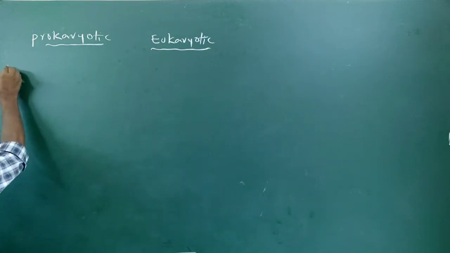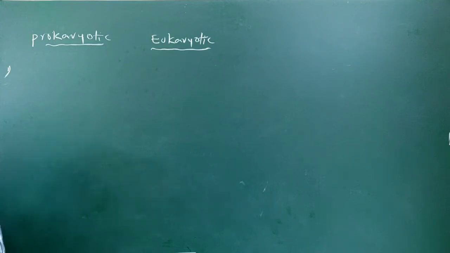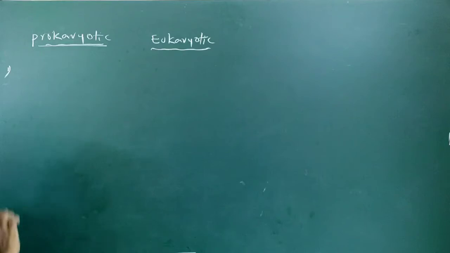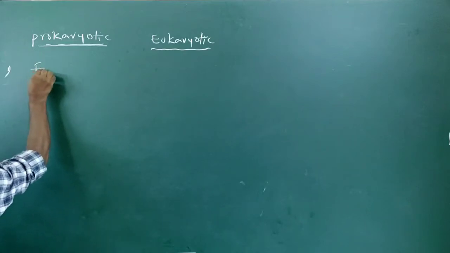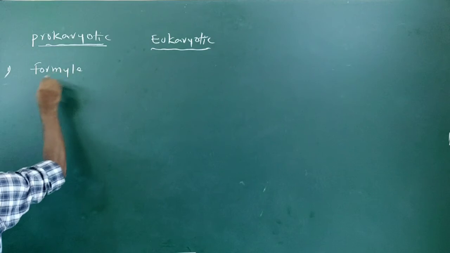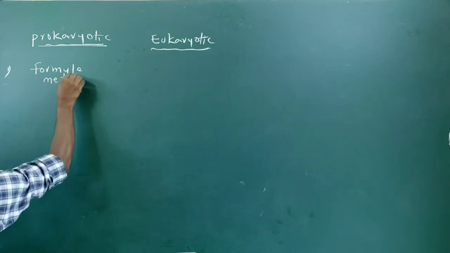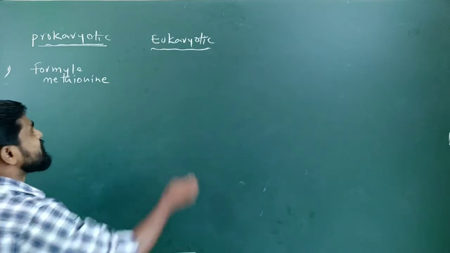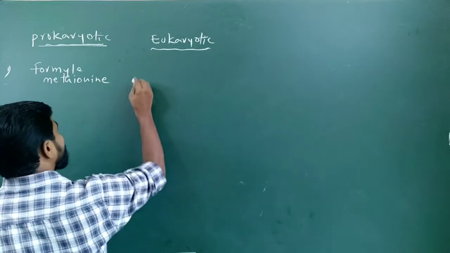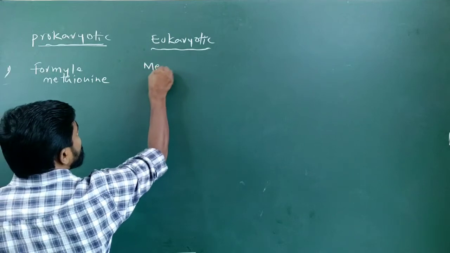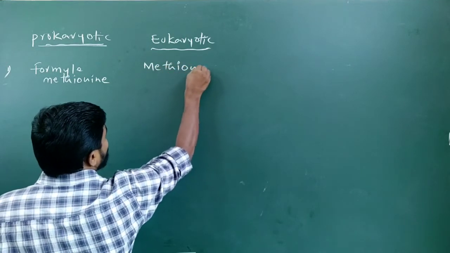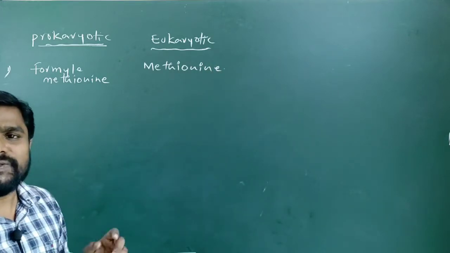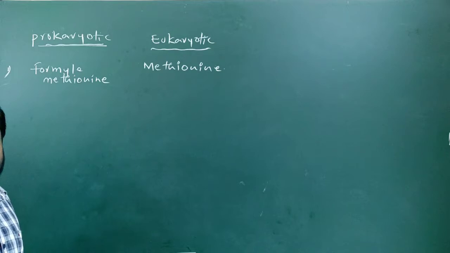One is the initiating amino acid. The initiating amino acid in the case of prokaryotic translation, you know very well, is formyl methionine. But in the case of eukaryotic translation, the initiating amino acid is just methionine. This is a basic difference between prokaryotic and eukaryotic translations.